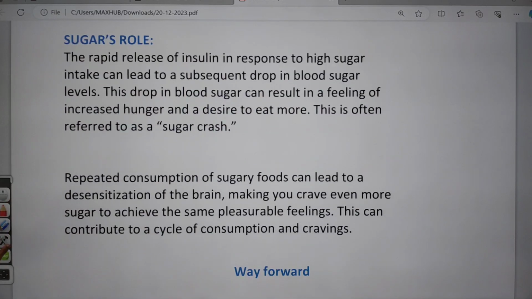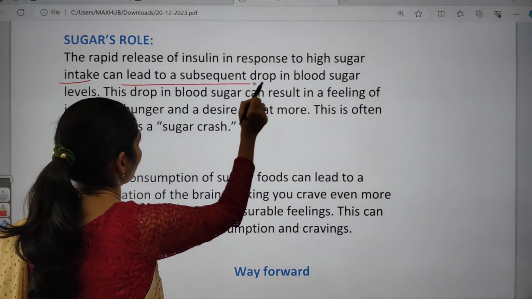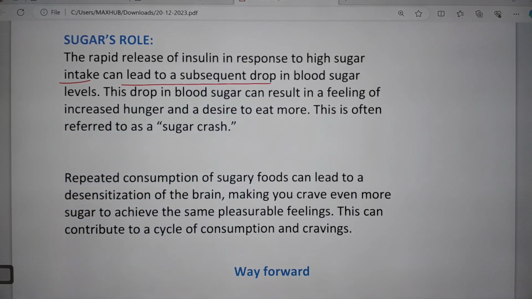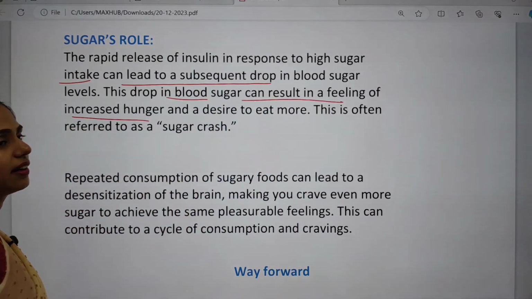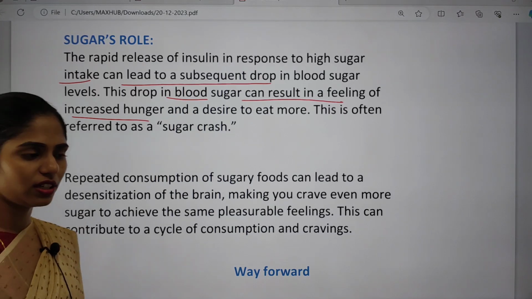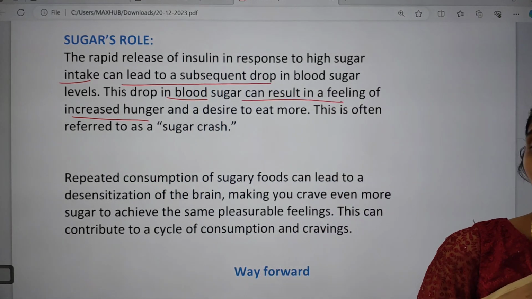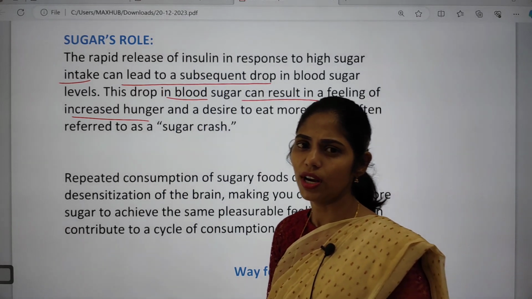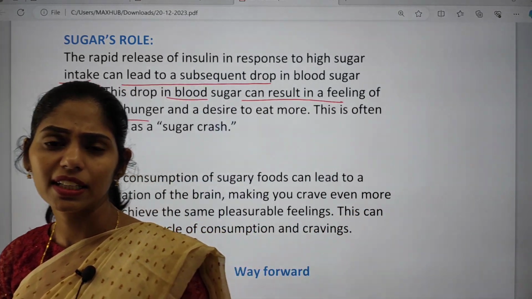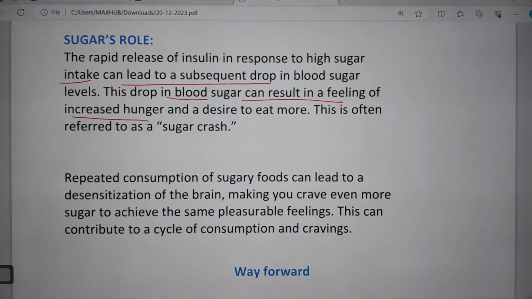So whenever there is a rapid release of insulin in response to high sugar intake, that will lead to a subsequent drop in blood sugar levels. And the drop in blood sugar can result in a feeling of increased hunger. So whenever there is a drop in the sugar level, you feel hungry and think I have to take something. Because of this reason, we can see in diabetes patients polyphagia and polydipsia. Polyphagia means they will be taking meals more frequently, and polydipsia means they will be having excessive thirst. Okay, so this symptom is called sugar crash.